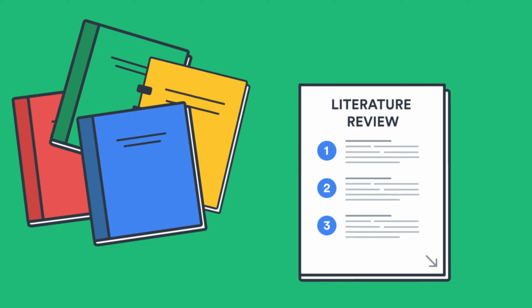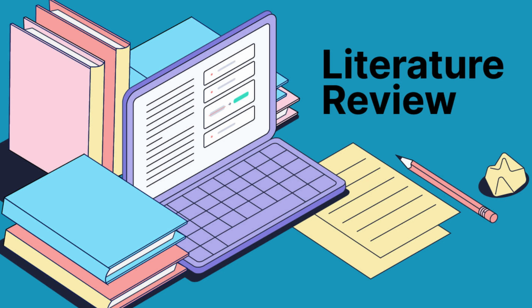So let's look at a practical example. Let's imagine that your topic is the impact of social media on academic performance among university students. A weak approach is just to download the first 10 articles that appear, but a better and stronger approach is to search carefully, filter by recent years, check the journal quality, read the abstracts, and compare relevance. And then you also prioritize peer reviewed studies. You can also trace the citations from those strong papers. That is a better approach to your literature search.